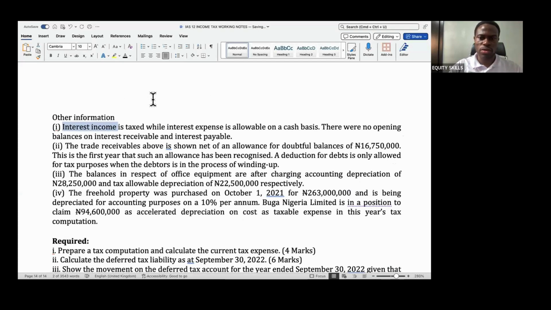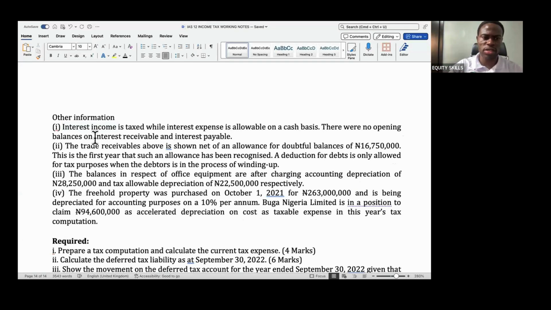There were no opening balances on interest receivable and interest payable. So this note is telling me that my interest income and interest expense are taxed or allowed on a cash basis, meaning the taxman is not going to capture them this year. He will capture them when the cash impact occurs.